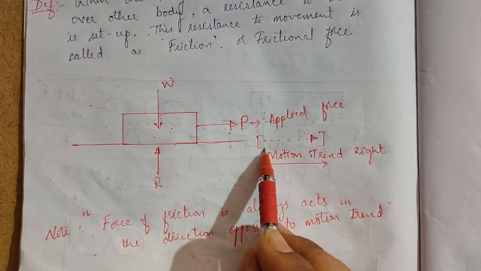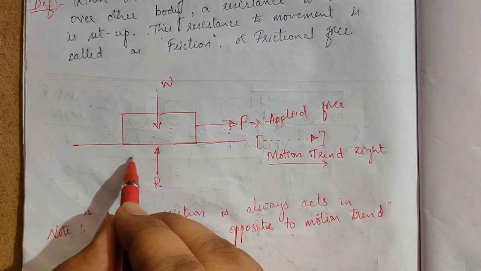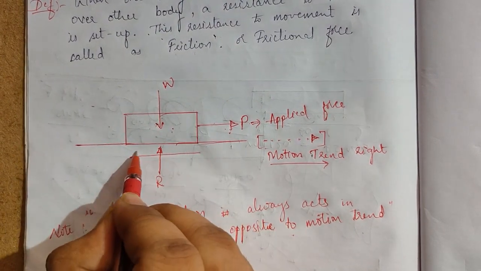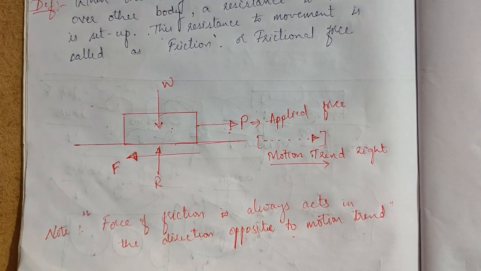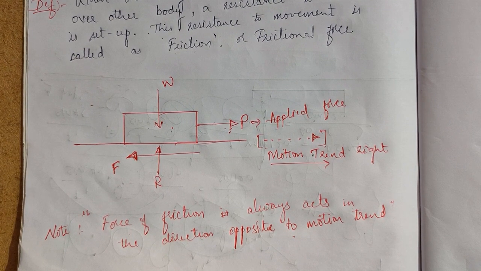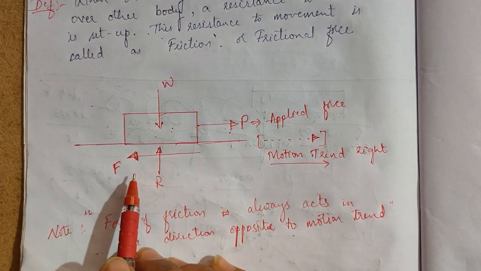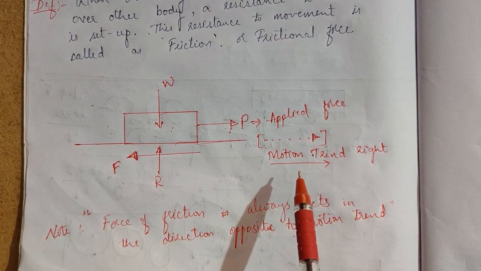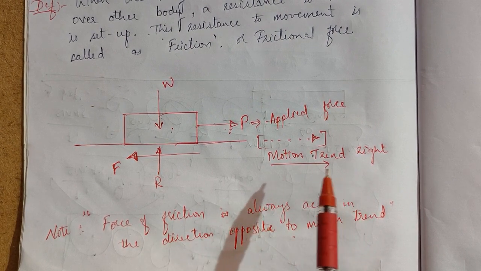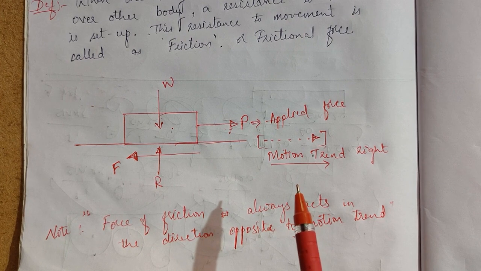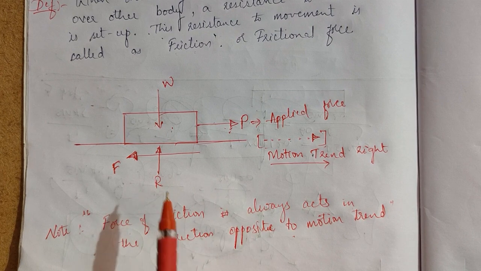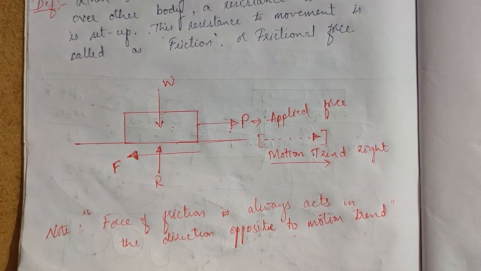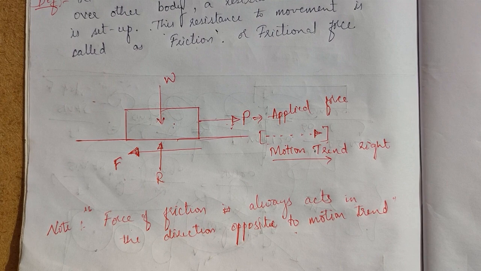So the motion trend is from left to right, so your friction force will be right to left. This is your frictional force, it's always opposite to the applied force direction. Okay, this is very important. The frictional force is always opposite to the direction of the motion trend. The motion trend is always in the direction of the applied force, so the frictional force is always opposite to the applied force direction.